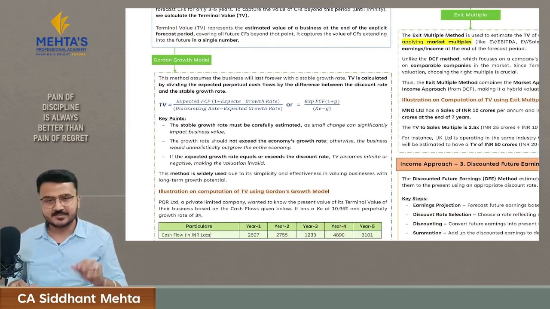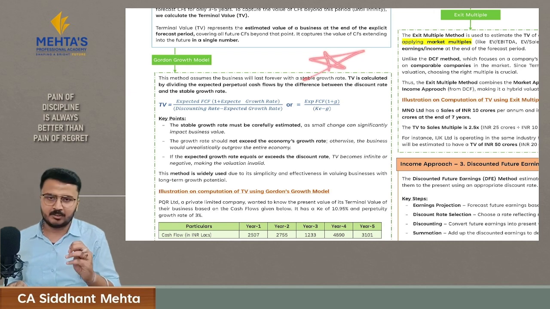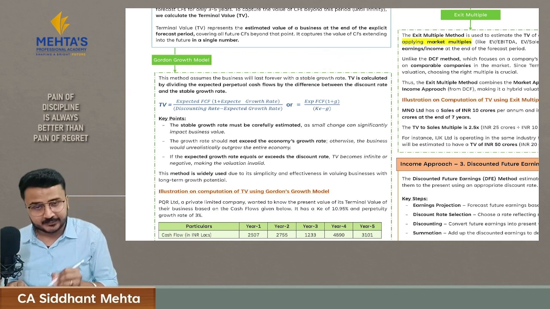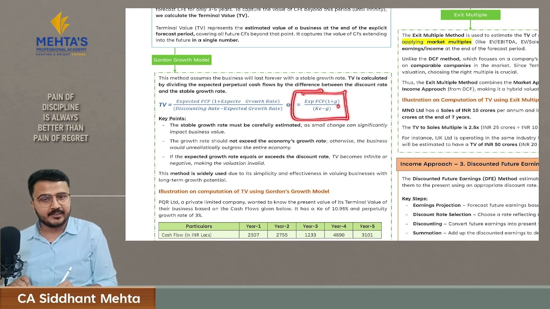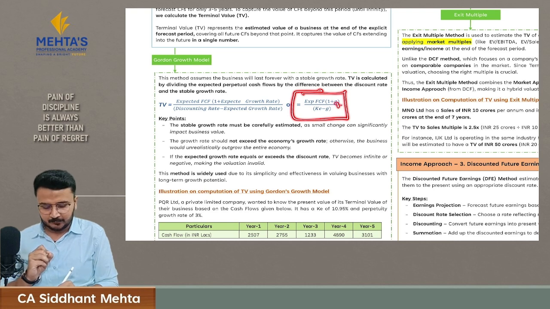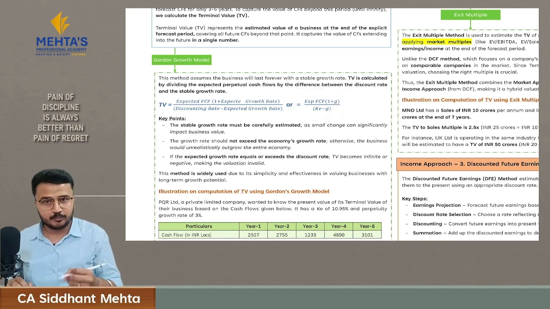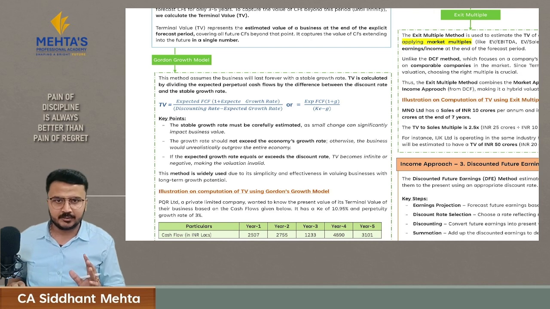And the last method is Gordon's growth model. This is the method which is mostly used in valuation while calculating terminal value. The formula here is expected future cash flows into 1 plus G divided by KE minus G. We will not go into the derivation of this formula because it will take time, and I also have to explain geometric progression to you. Let's understand this formula. Derivation is something which you can learn in AFM.